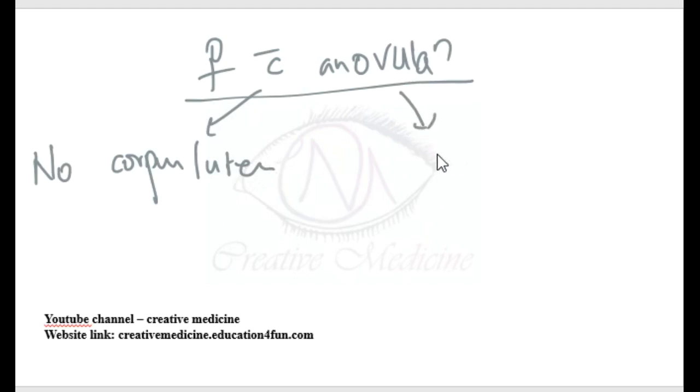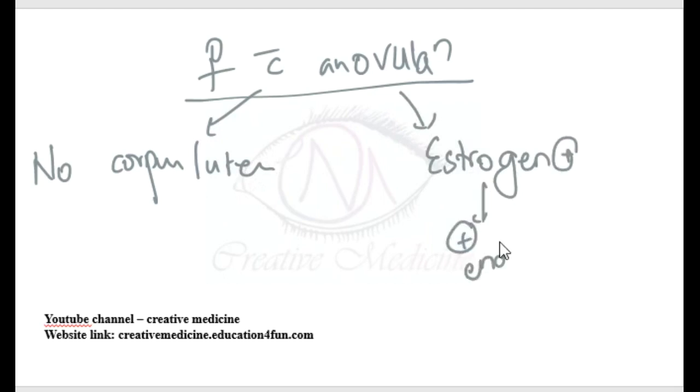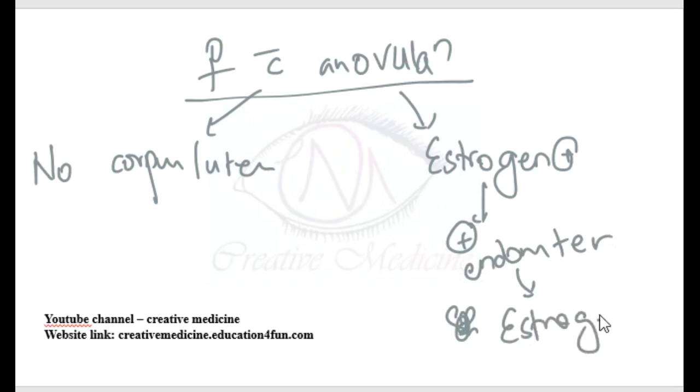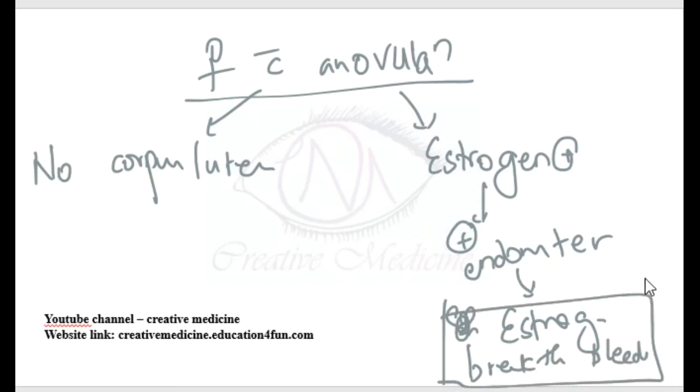Or second, the hormone present is estrogen, and this estrogen will proliferate the endometrium, thus leading to shedding of weak endometrium, that is estrogen breakthrough bleeding will occur. Whenever there is estrogen, breakthrough bleeding can occur on any day, leading to anovulatory cycles, thus causing irregular, painless, and heavy bleeding.